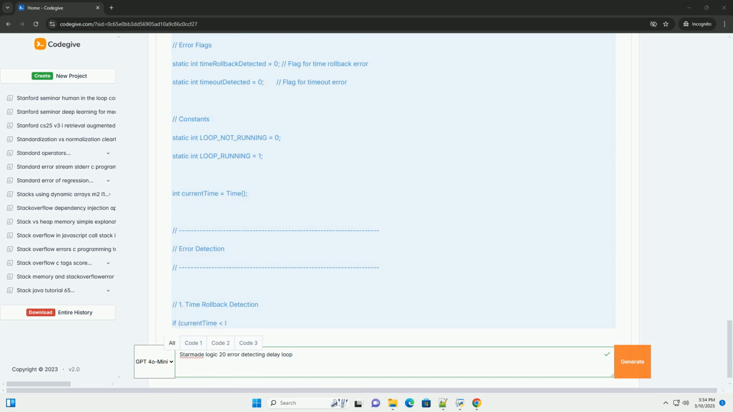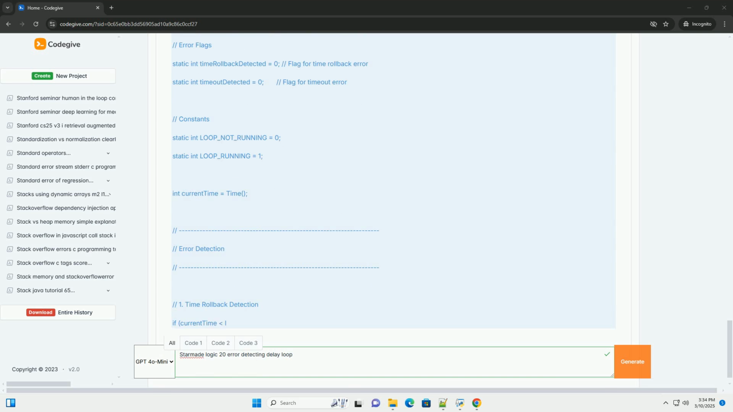robust responses. See combined error detection, a more robust delay loop. Now, let's combine these error detection strategies into a single, more resilient delay loop. This is the code you should start with as a template for your delay loops. Key improvements: combined error detection. It now includes both time rollback and timeout detection.